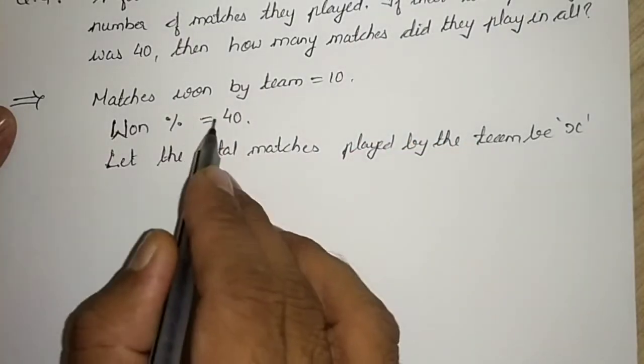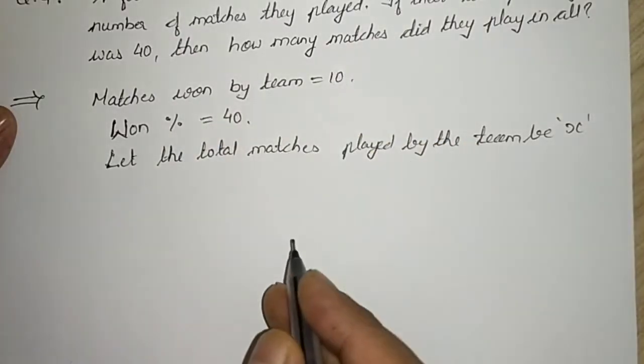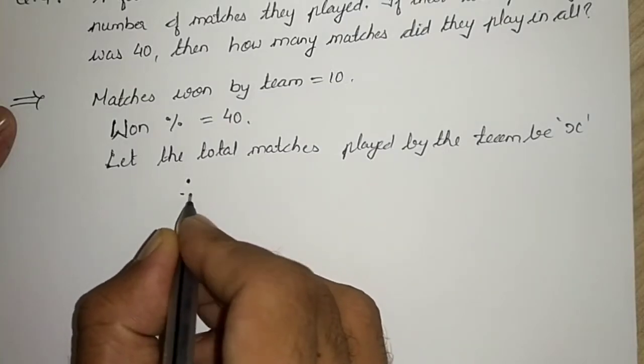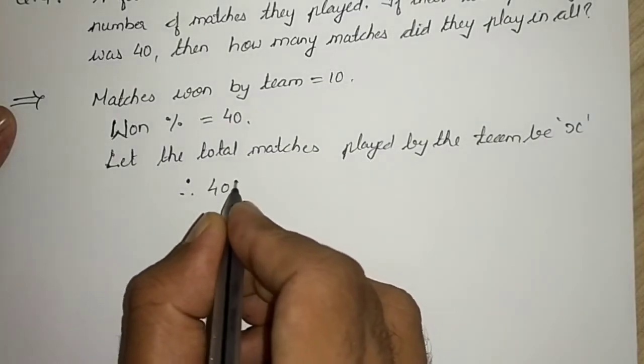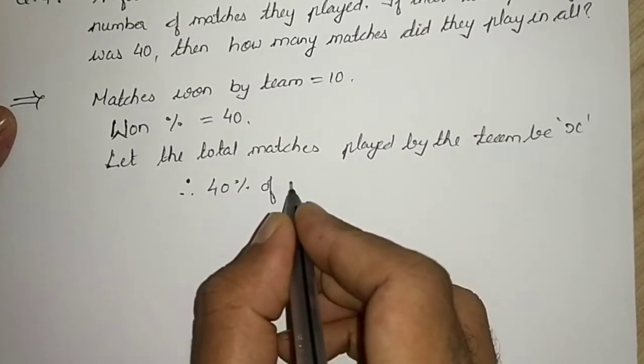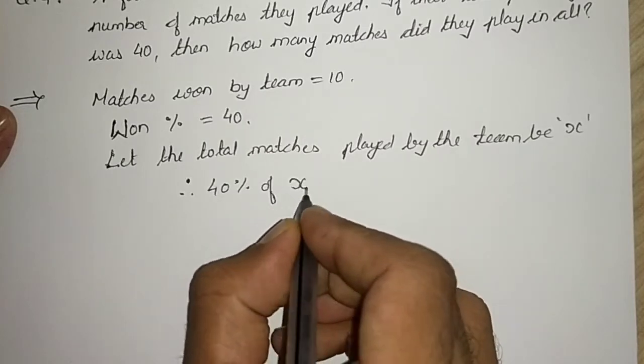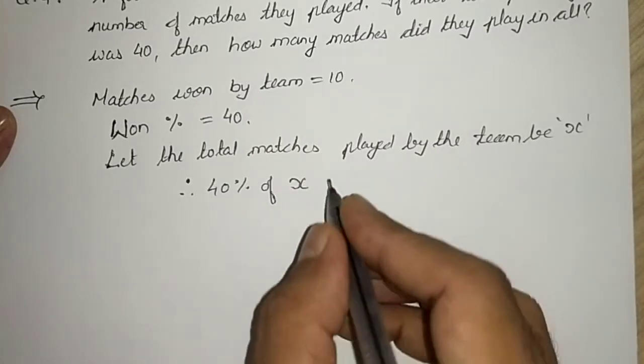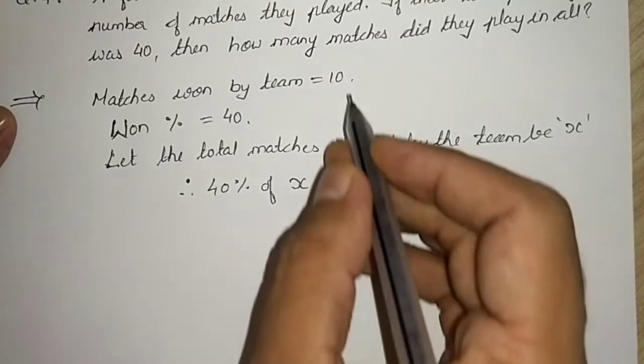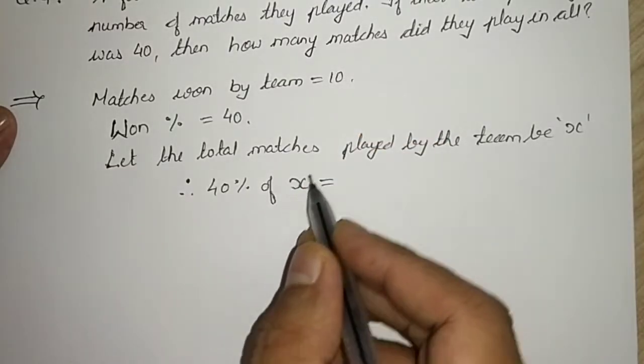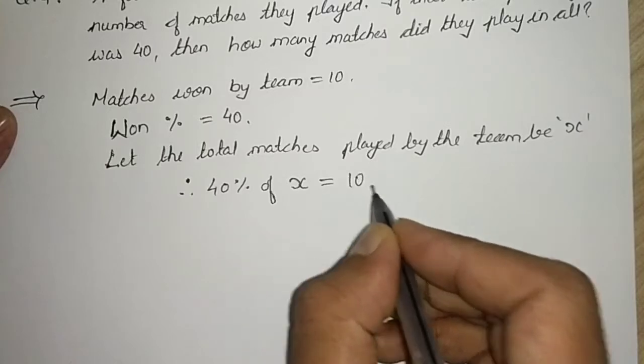Because this is the win percentage and win number is 10. So can I write, therefore, 40% of total matches, and what is total matches? X is equal to how much? 40% of total matches won is 10 matches.